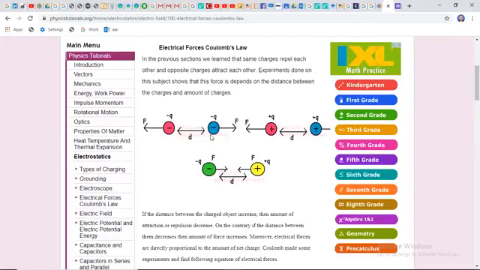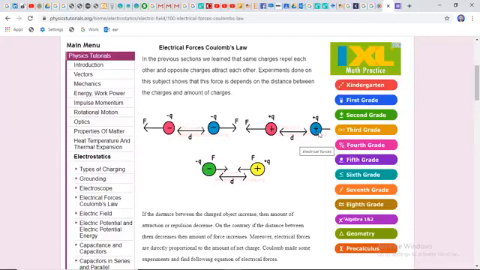If we bring a positive and a negative charge near each other, the electrostatic force of attraction will be produced between these two charges, and they are separated by a distance d. This scenario we call the unlike charges phenomena.